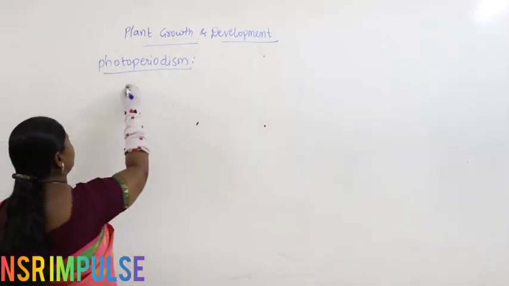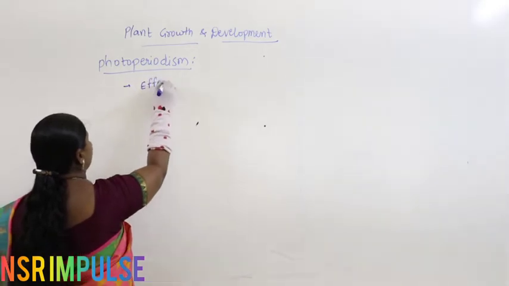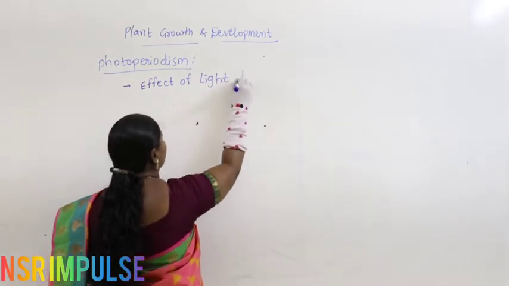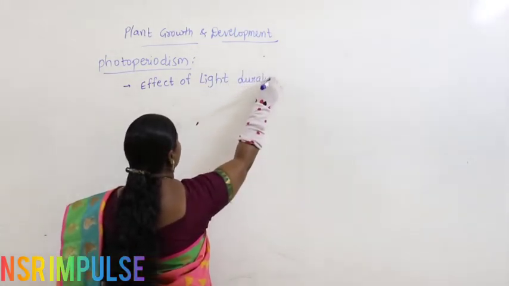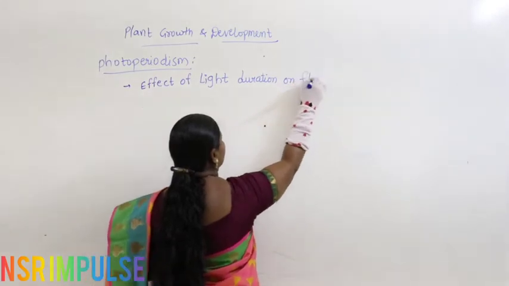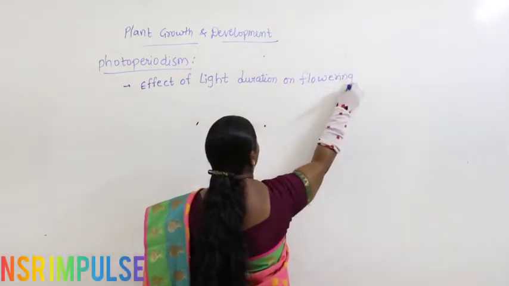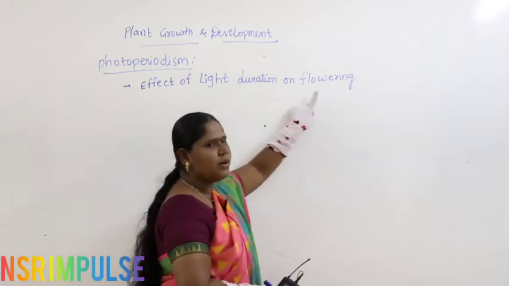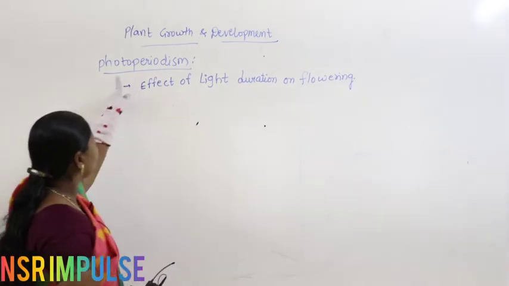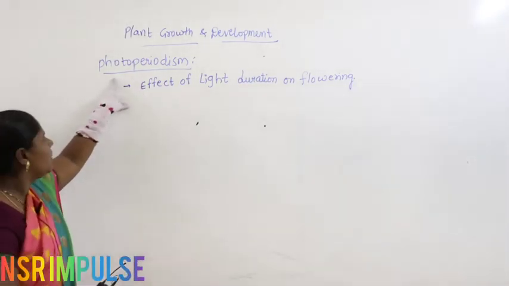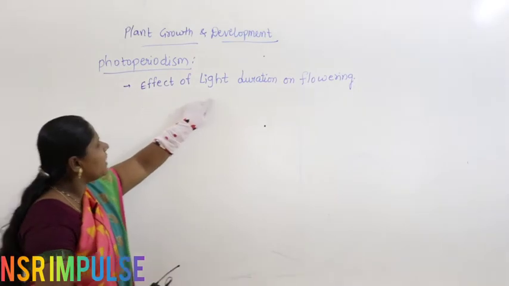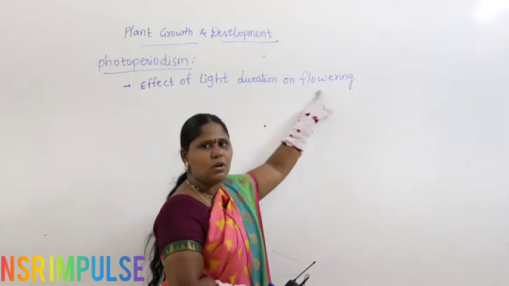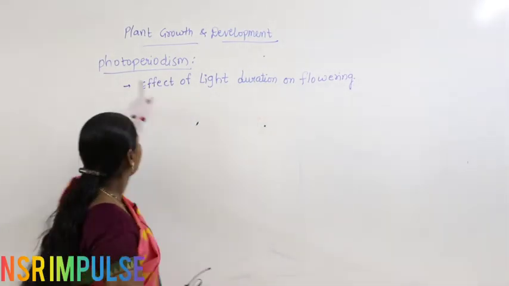So here, the effect of light duration on flowering is called photoperiodism. Photo means, we all know, it's light. Periodism is nothing but light duration. How much light is needed for the process called flowering, that is called photoperiodism.